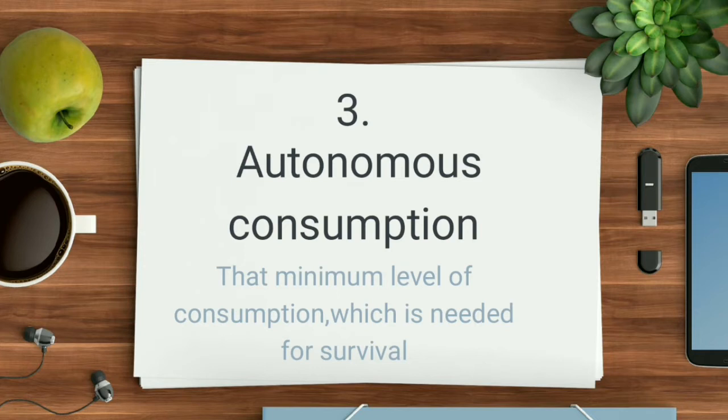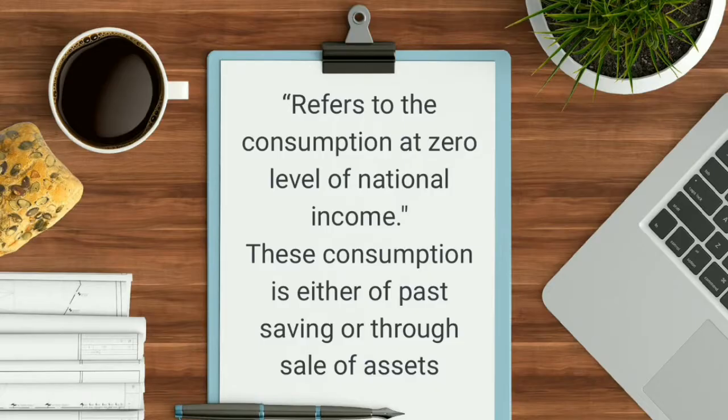Here autonomous means that minimum requirement of the household, that even if they have nothing to spend, to buy food, their need for consumption of that commodity still arises. That basic need which is compulsory for them is autonomous consumption. See the proper definition: it refers to the consumption at zero level of national income.